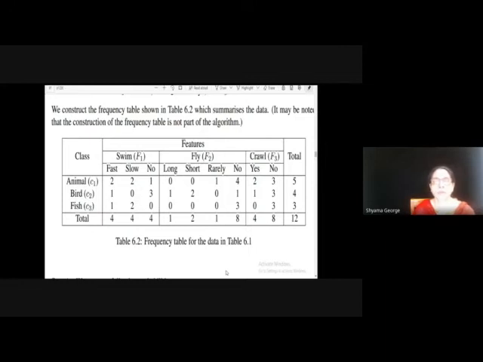How do we form the frequency table? We have to write all the classes: animal, bird and fish. Then we write all the features row-wise: swim, fly and crawl. Then the possible values for each feature.